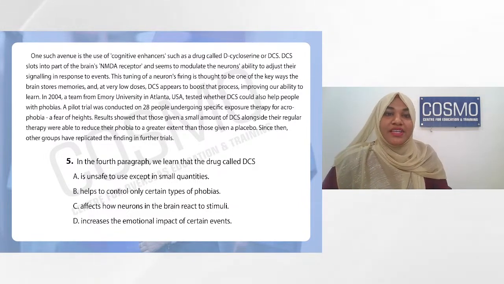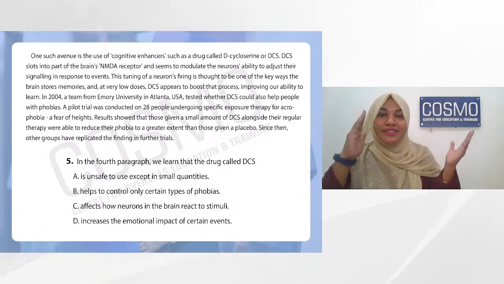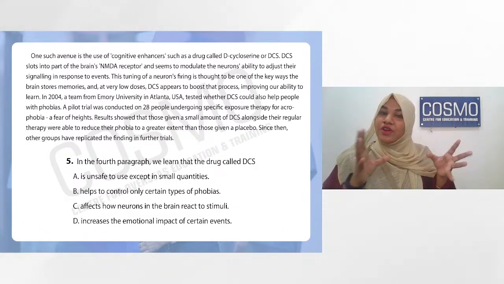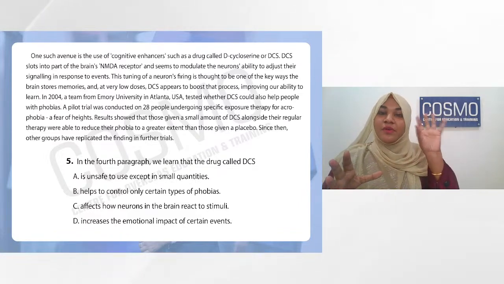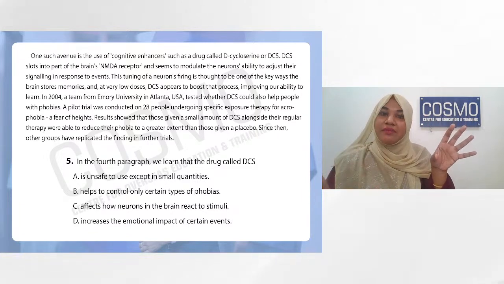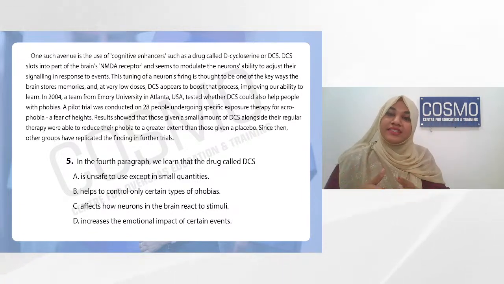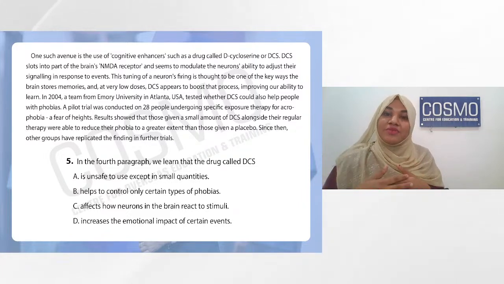So here we are going to deal with the fourth paragraph. Just imagine the sequence. We talked about phobia. We said two therapies, two treatments. We talked about the conventional one, that is, keep exposing them. And then in the last paragraph, we just discussed that this treatment is unethical. It is not right to keep exposing them to these distressing events. So now we are going to talk about the drug. That is the second type of treatment we had discussed initially for the phobia. One was conventional therapy and now it is about the drug.